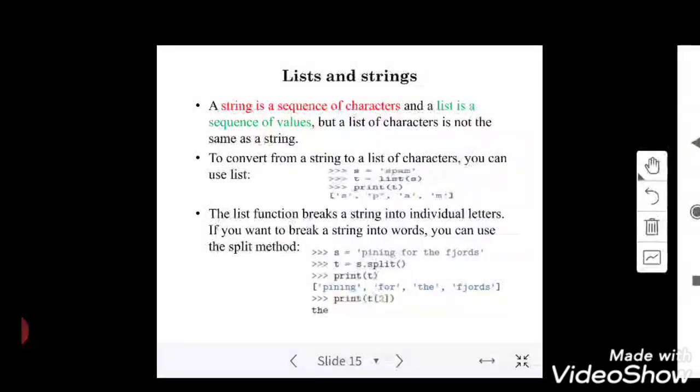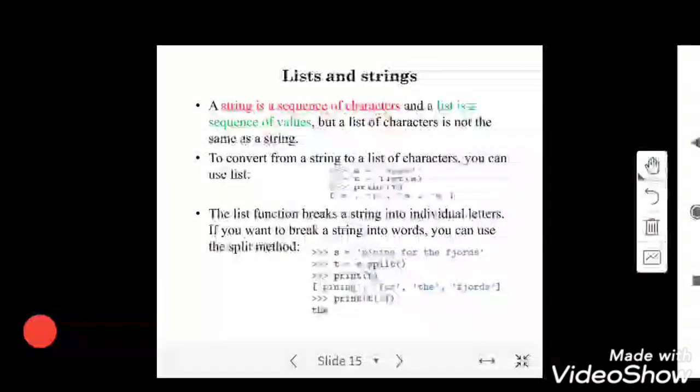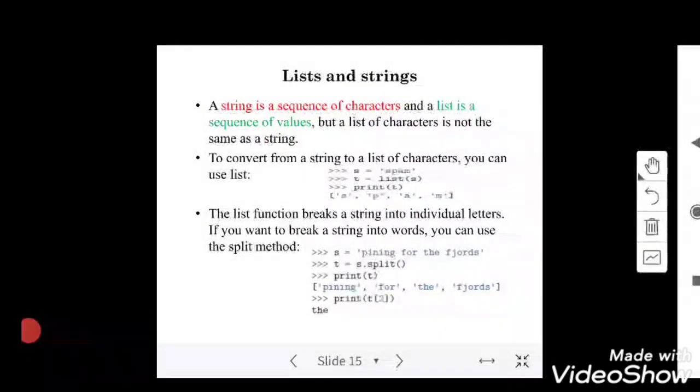For example, if the given string is hello, I just want to make this string into a list: first element is h, second element is e, third element is l, fourth element is l, fifth element is o. I need to place these five elements in a list. I hope you understand this, right? For example, I have given a string welcome. I need to separate each and every character from this string and place them in a list, so that my list will be holding the first element as w, second element as e, third element as l, fourth element as c. That is what we are doing here with the help of a function called list.